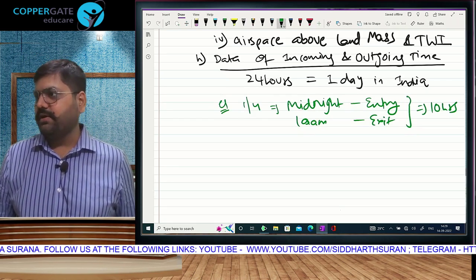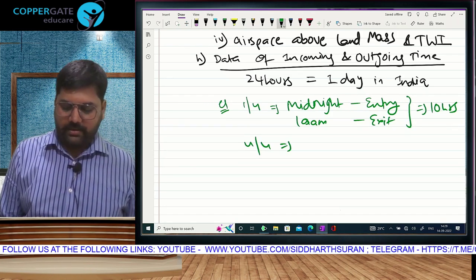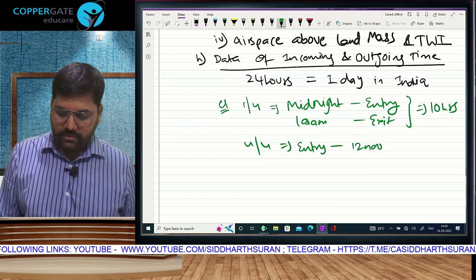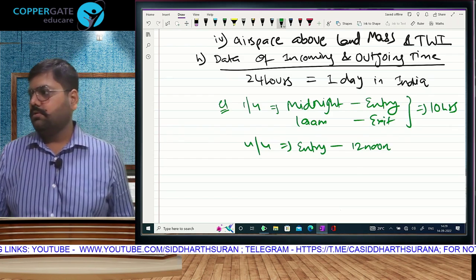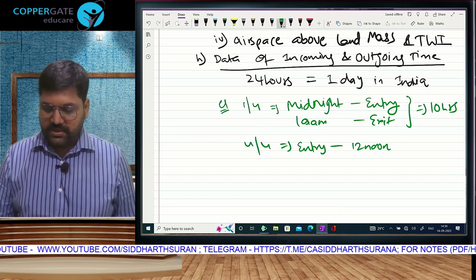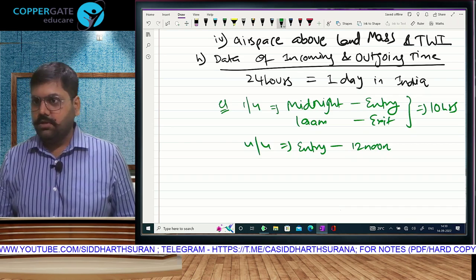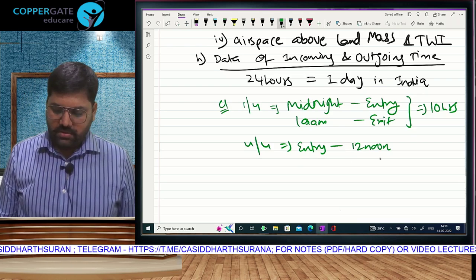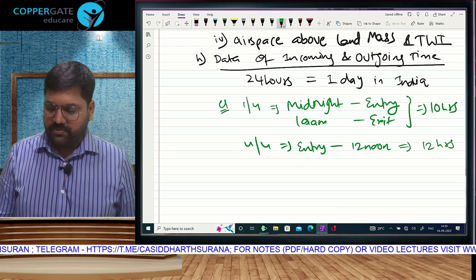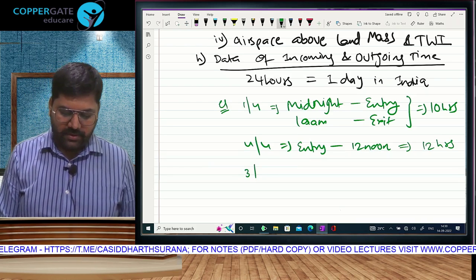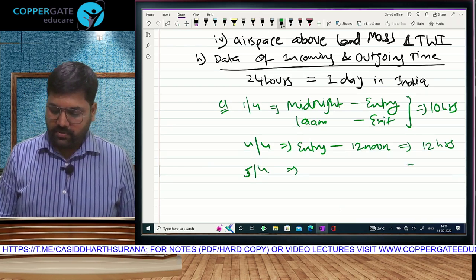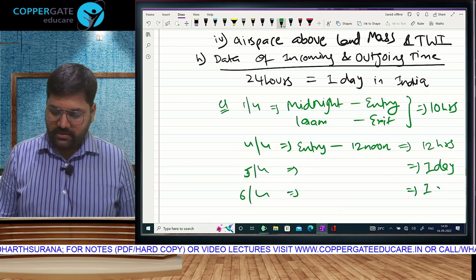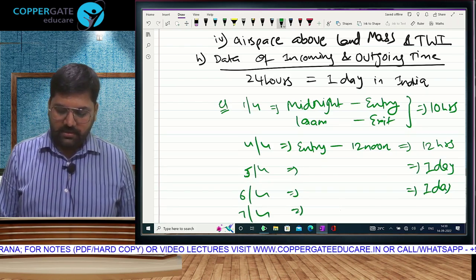2nd and 3rd April you are outside India. 4th April you come back. This time you return at 12 noon. And then you stay in India only. That means this day is half over. If I tell you that you stay for some more days, so for example, you are in India only, so can I say, for this day, you have stayed in India for 12 hours. 5th April, you are in India only. So, you can count that as one day. 6th April, you are in India. So, you count that as one full day.